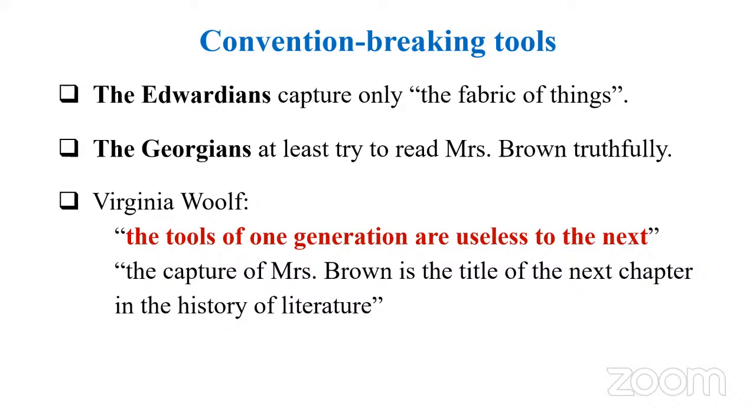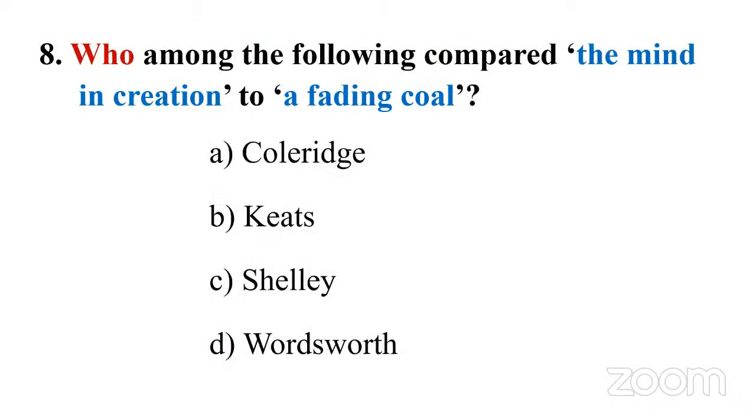Okay. So with this, let's go to the next question. Question number 8. Who among the following compared the mind in creation to a fading coal? Coleridge, option A; B, Keats; C, Shelley; D, Wordsworth. It's a bit of a tough question. Even if you have read Coleridge's Biographia Literaria, or Keats' essay, or Shelley's essay, or Wordsworth's preface, it is tough, because the question is taken from some line in an essay by these romantic writers. But let's check out the answer, and we have to be careful next time when we read such essays.